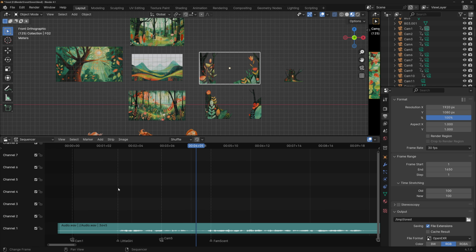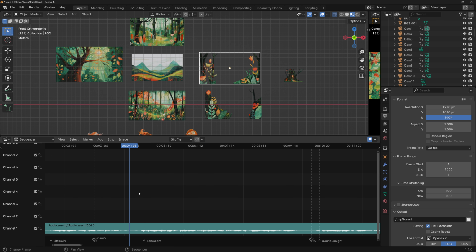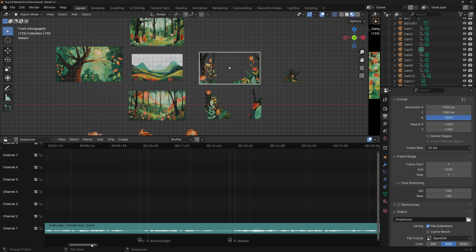So for me, the first clip is the little girl walks deeper into the forest. Then the familiar scent of damp earth and leaves and trees. Then a different clip is a curious sight got her attention, a tiny little house made of woven leaves and trees, and so on and so forth. The idea is that each segment will be a different clip. So here, the camera will cut and go to the next one.